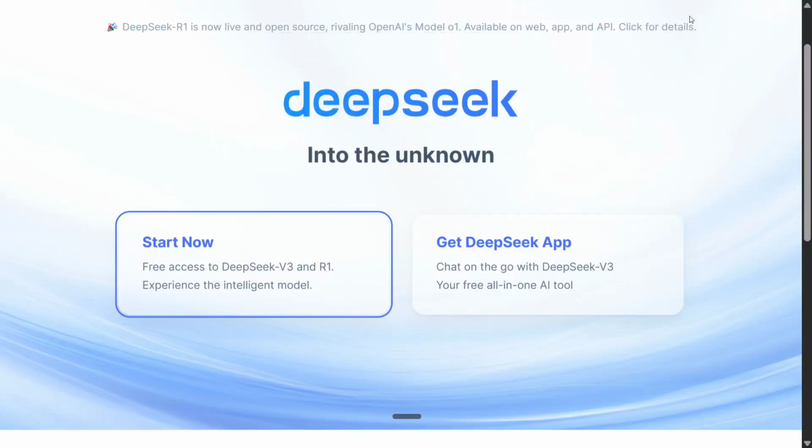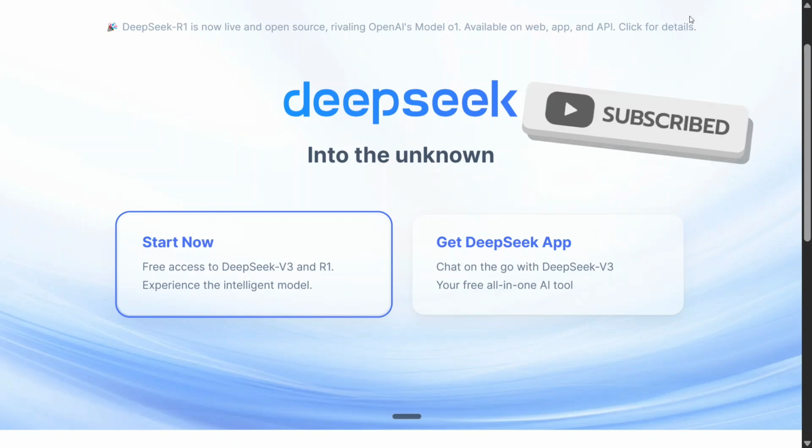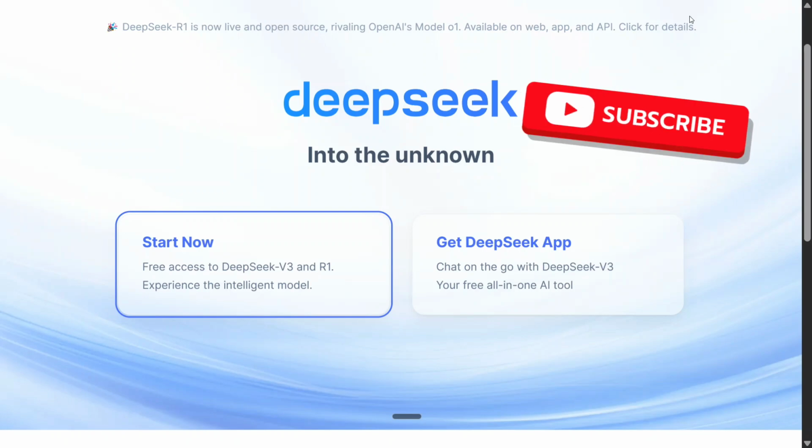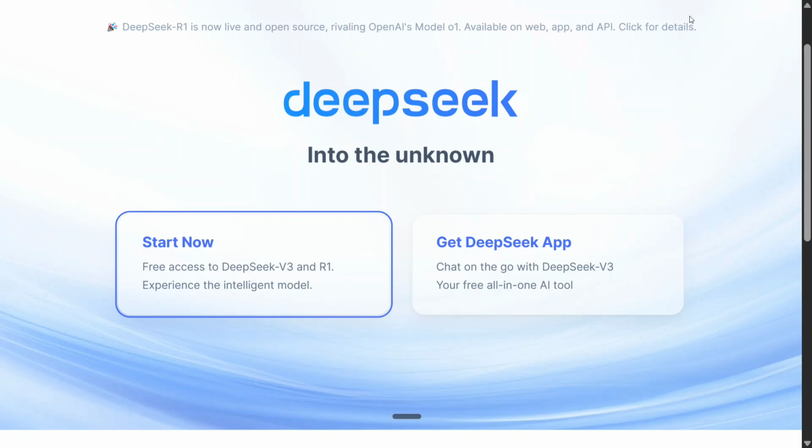So hi everyone, DeepSeek is back in the generative AI race and now they have released an upgraded version to their existing model, that is DeepSeek V3, which was released last in late December 2024, and this is their non-reasoning LLM. The new update is called DeepSeek V3-0324 and the model can be accessed for free. The weights are open source and even in the default version of deepseek.com the model is free to use.